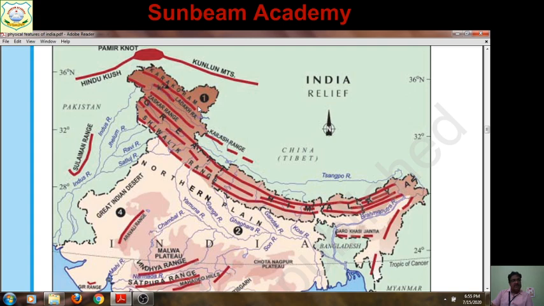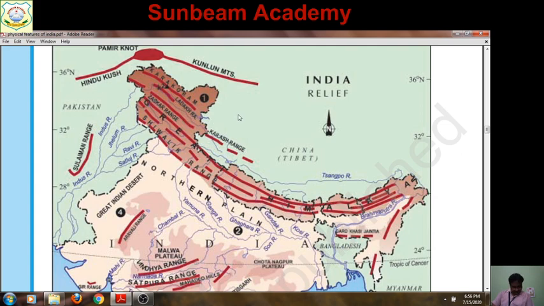Second is the Jaskar. Are you observing? Here it is, the Jaskar range. In between Jaskar and Karakoram, a small range called Ladakh is here. Ladakh is not in the syllabus. So you have to locate and label Jaskar.